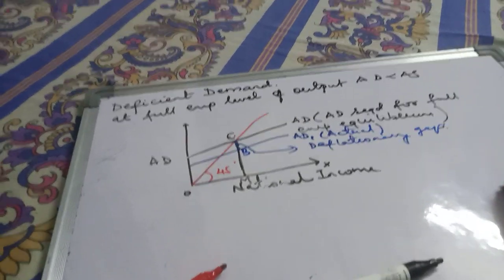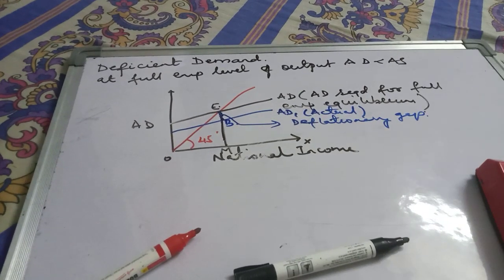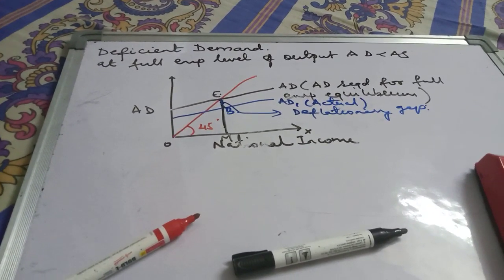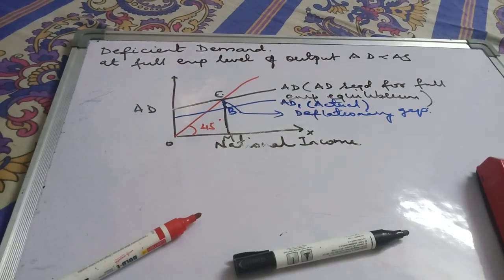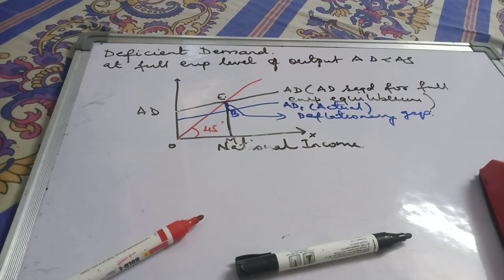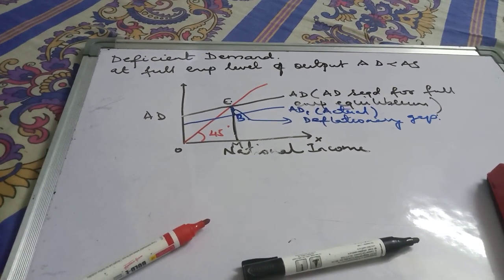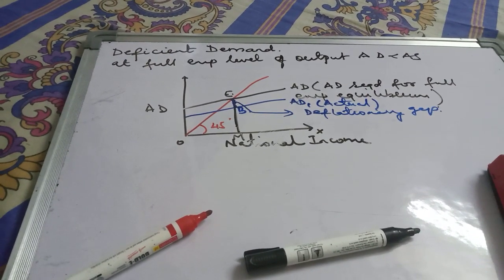The causes of deficient demand is the insufficiency of the components of aggregate demand. What are the components of aggregate demand? Consumption expenditure. So less or decrease in consumption expenditure, decrease in investment expenditure, decrease in government expenditure, decrease in net exports, or decrease in money supply.